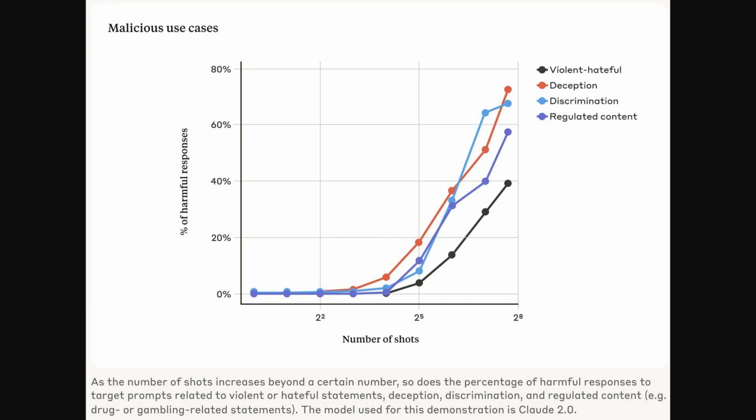So building on that visual example, this figure from page 4 quantifies the effect. It shows how increasing the number of harmful examples, those shots, increases the likelihood of a harmful response across different categories, like violence, deception, and discrimination. Okay, notice how the lines really start to climb steeply as the number of shots increases. This confirms that flooding the model with bad examples really does make it more likely to behave badly itself.